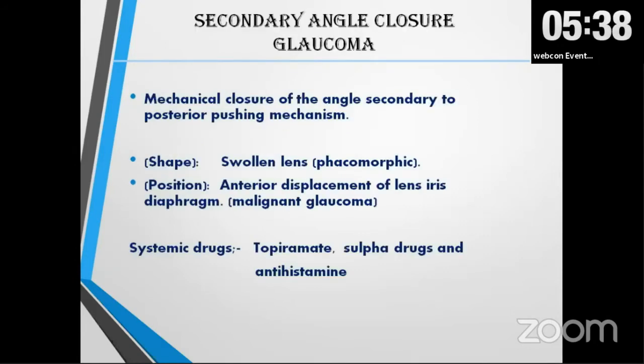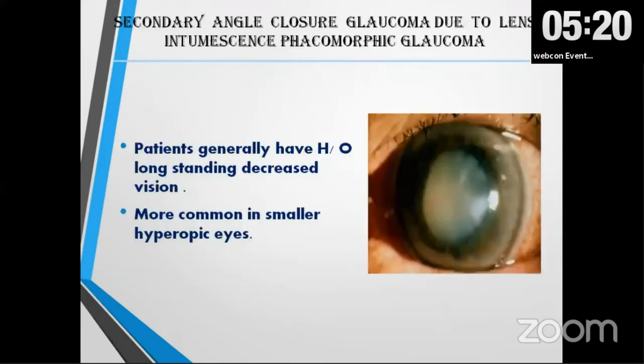Secondary angle closure glaucoma is mainly because of mechanical closure of the angle secondary to a posterior pushing mechanism, like in phacomorphic glaucoma, where a swollen lens is causing the problem, or in malignant glaucoma, where anterior displacement of the lens iris diaphragm is causing the problem. There are also some systemic drugs like topiramate that can cause these kinds of symptoms.